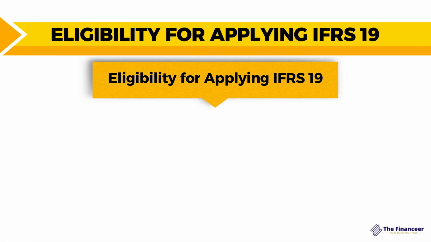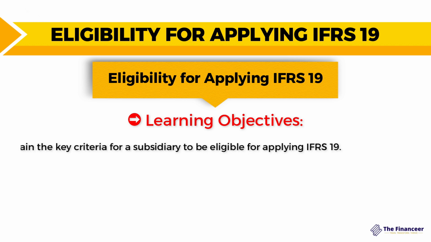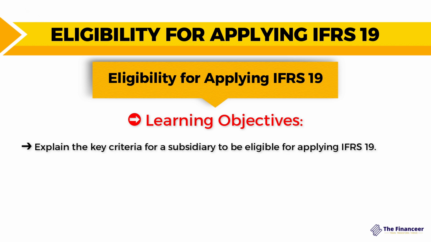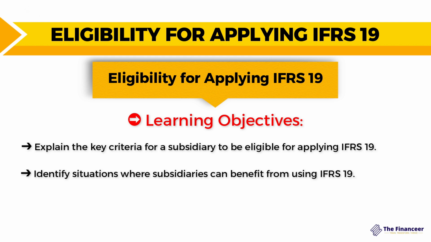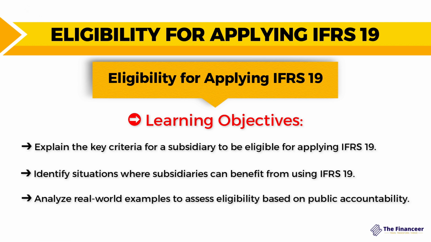Welcome to module number 2, where we are going to explain the eligibility for applying IFRS 19. By the end of this module, you'll be able to explain the key criteria for a subsidiary to be eligible for applying IFRS 19 and identify situations where subsidiaries can benefit from using IFRS 19, and also analyze some examples to assess the eligibility based on public accountability.